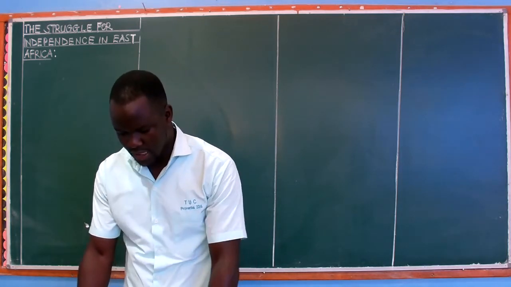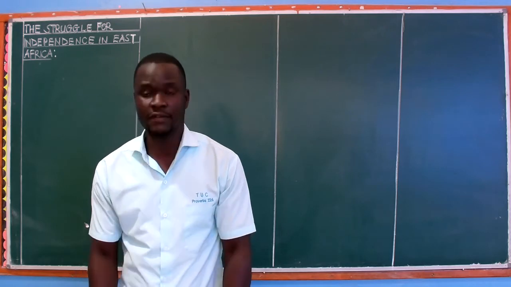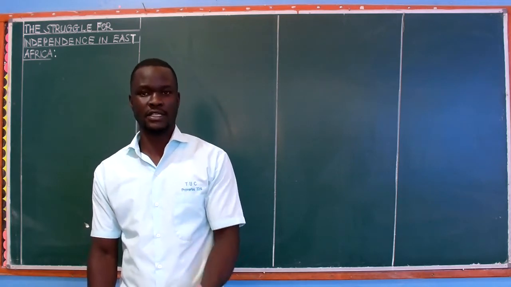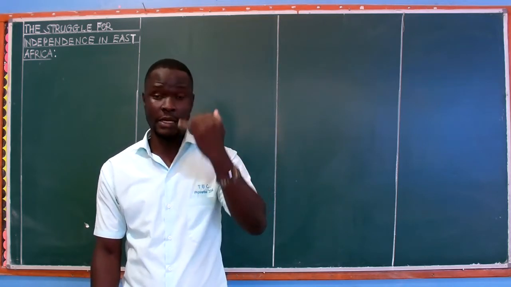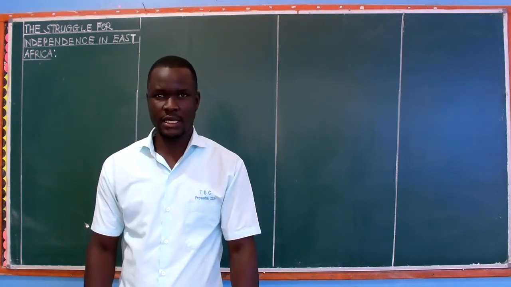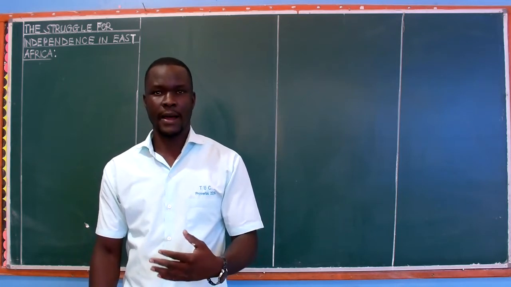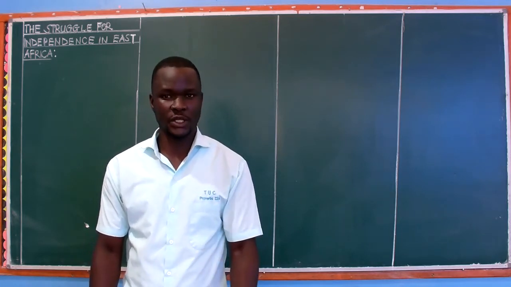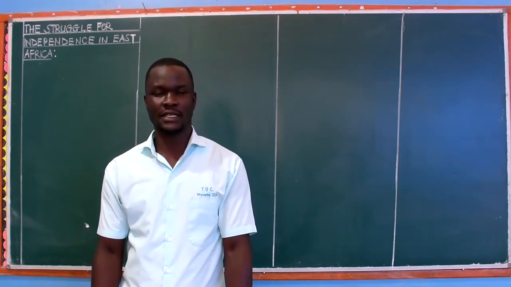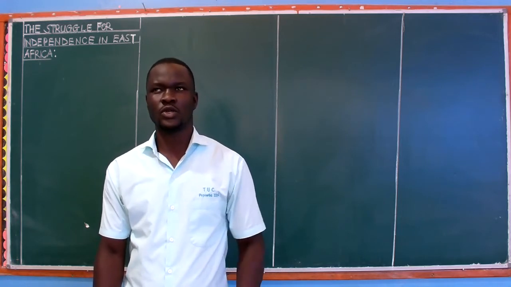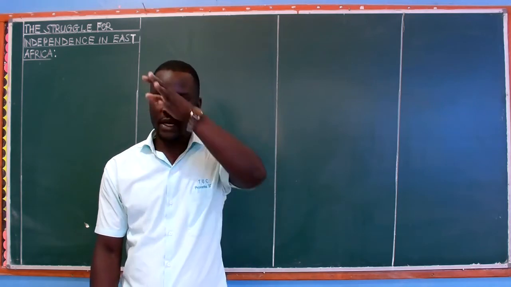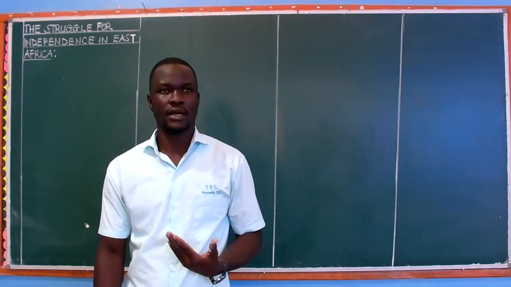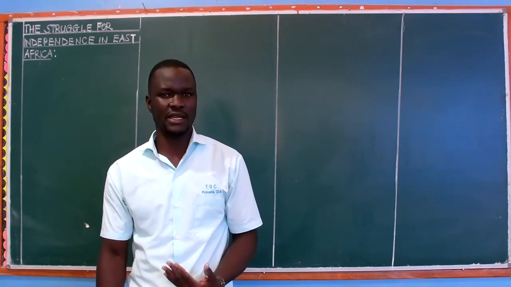Today we are going to be looking at how the different East African countries started struggling for their independence. This is like a revision, because in primary 5 we talked about the struggle for independence in Uganda, whereby we looked at how Ugandans struggled for their independence.